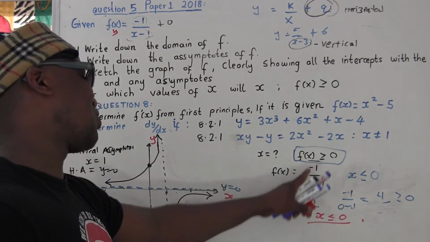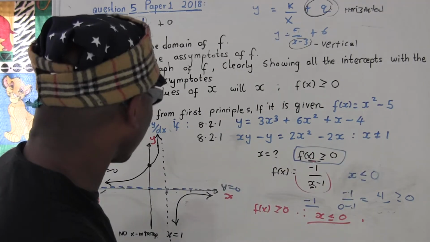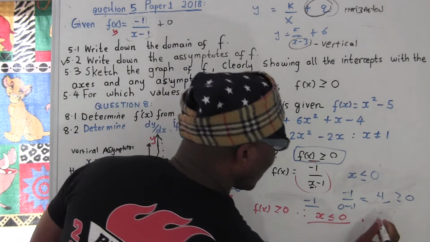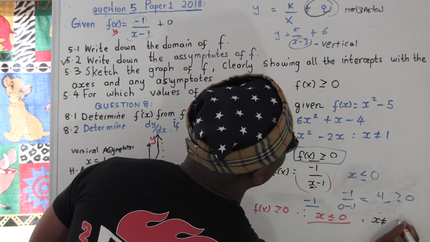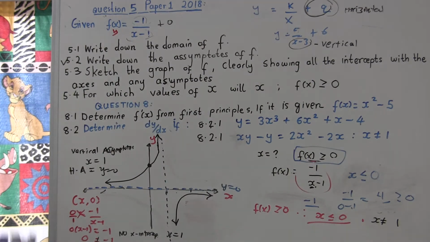At the end of the day, the final answer is going to give us this: the function is greater than or equal to 0. So the first part is done, but I want to add something which is not part of the equation. The condition here, like I say, is that x should not be equal to 1, because if it equals 1, it's going to be a problem here. We're done with the first question.